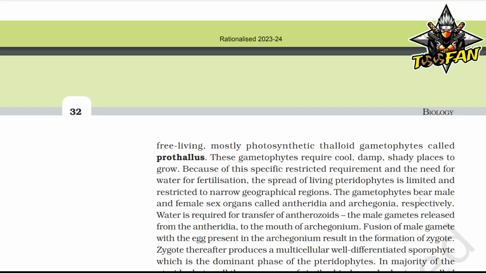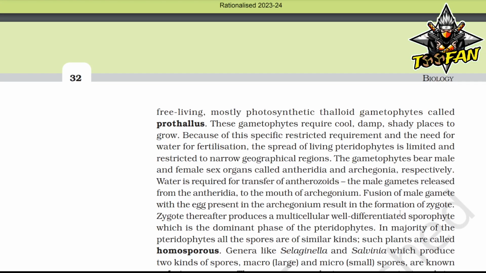The gametophytes bear male and female sex organs called antheridia and archegonia respectively. Water is required for transfer of antherozoids. The male gametes are released from the antheridia to the mouth of the archegonium. Fusion of the male gamete with the egg present in the archegonia results in the formation of the zygote.